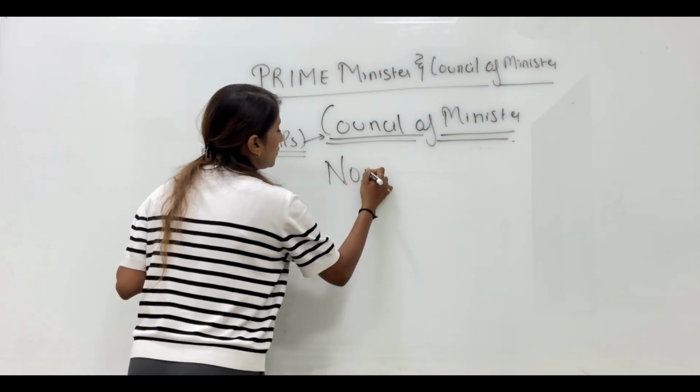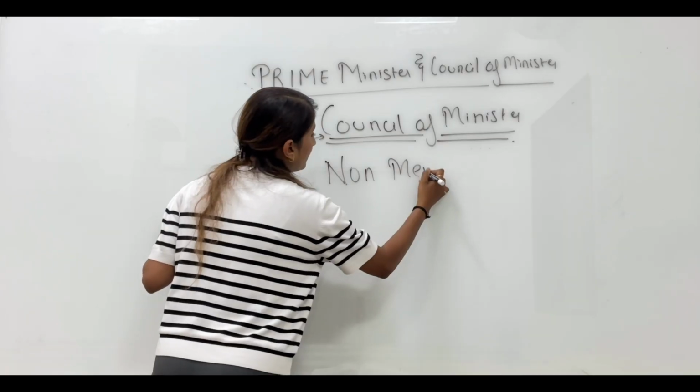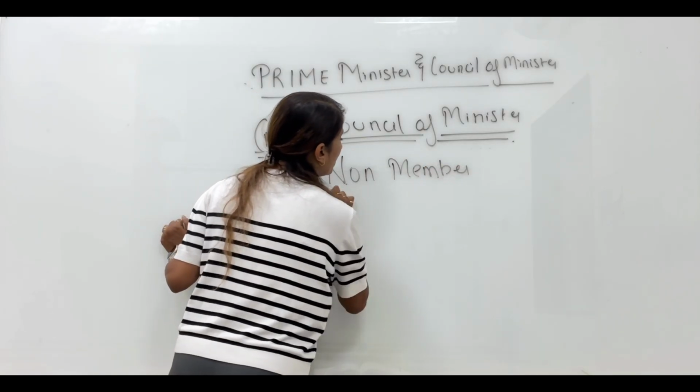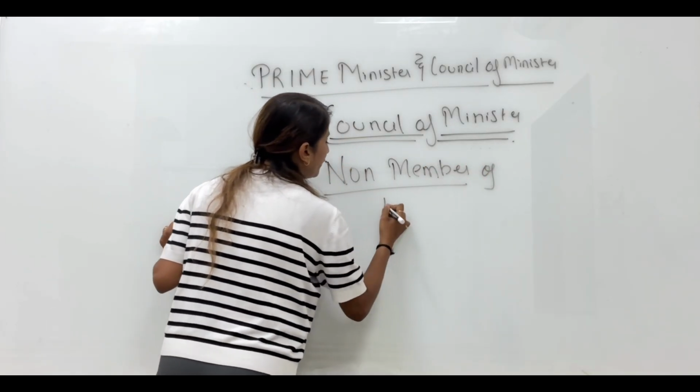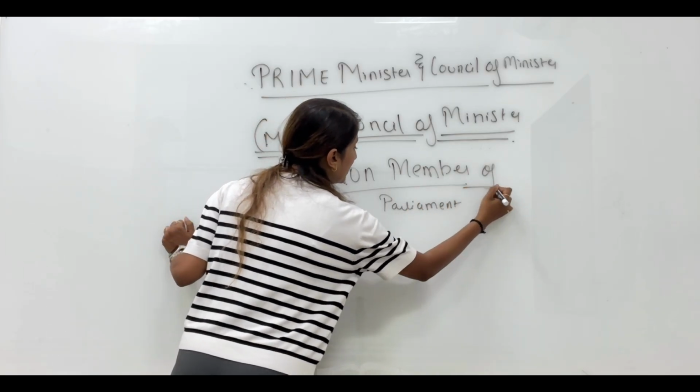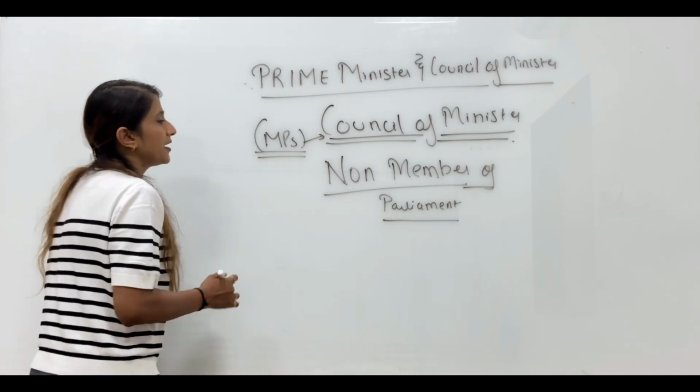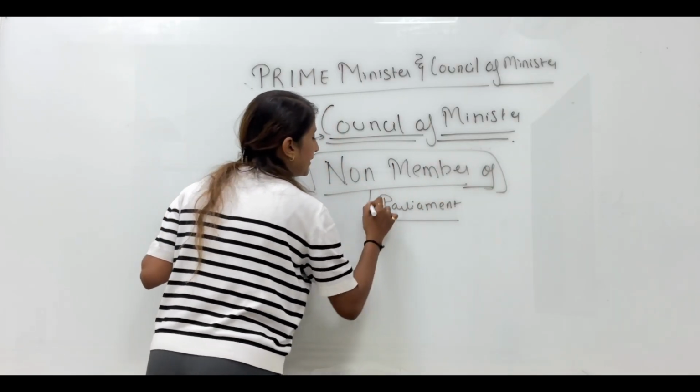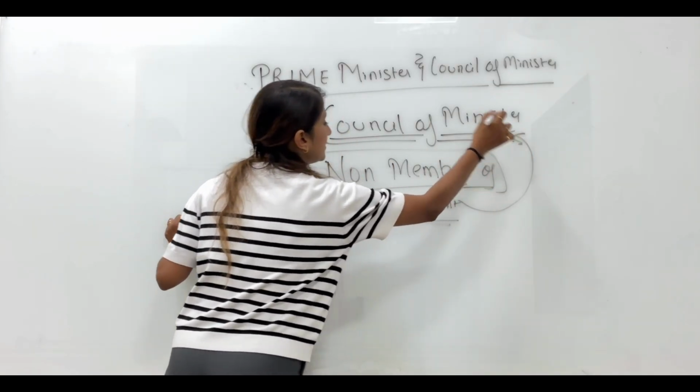There is a provision that even a non-member of Parliament can be appointed in the council team.